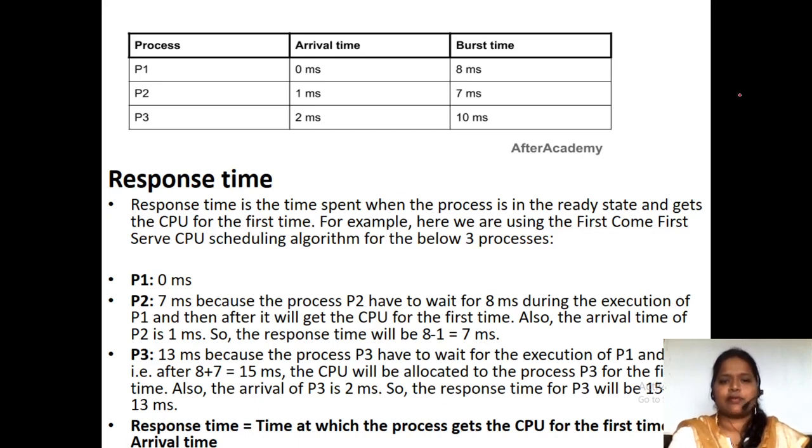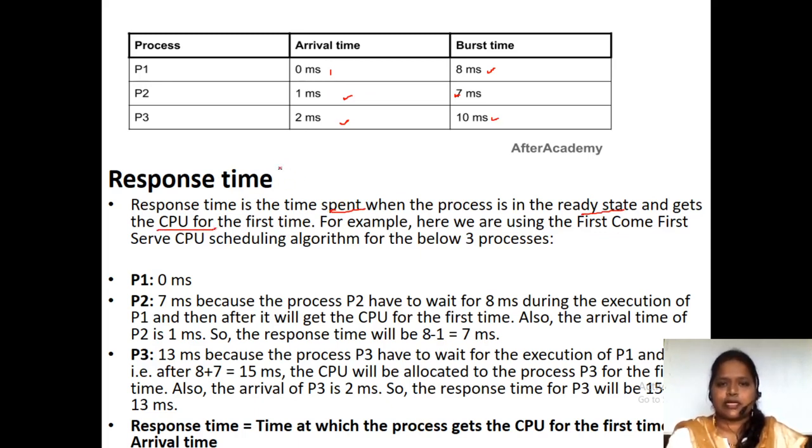If we take the example here, process P1 arrival time is 0 milliseconds, and it needs 8 milliseconds to complete its task. Process P2 arrival time is 1 millisecond, and it needs 7 milliseconds. The third one, process P3, arrival time is 2 milliseconds, and it needs 10 milliseconds. Response time is the time spent in the ready state until the process gets the CPU for the first time.